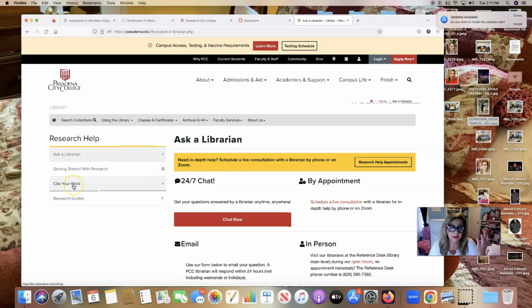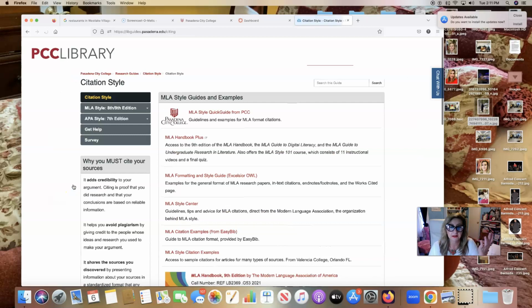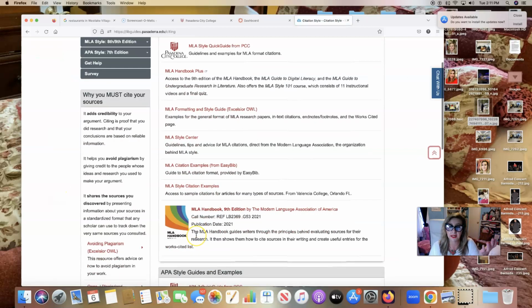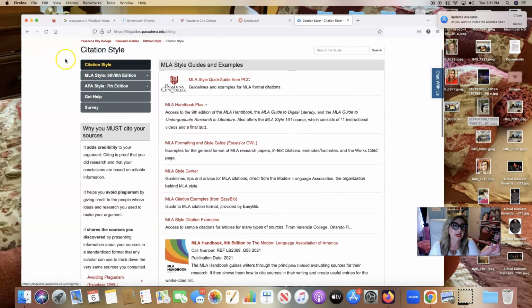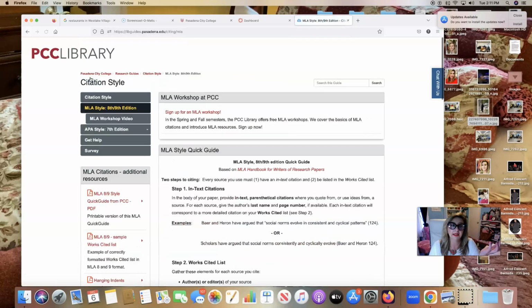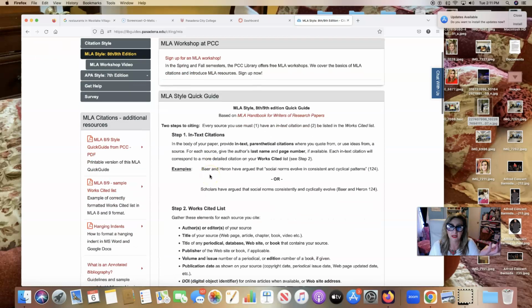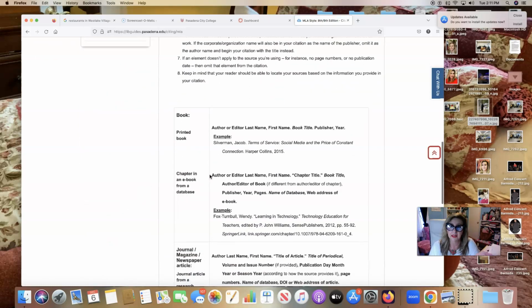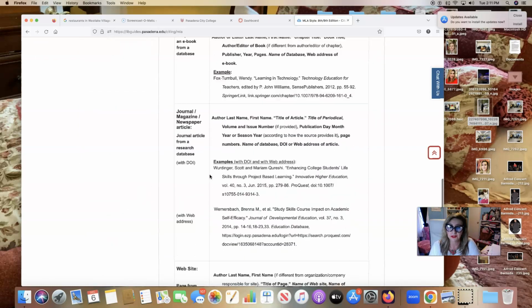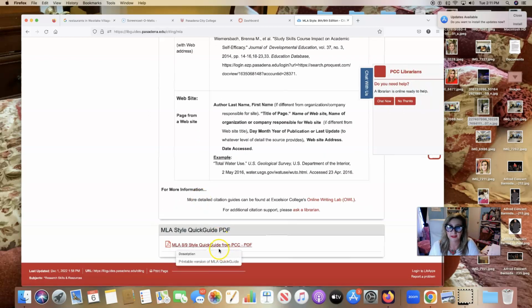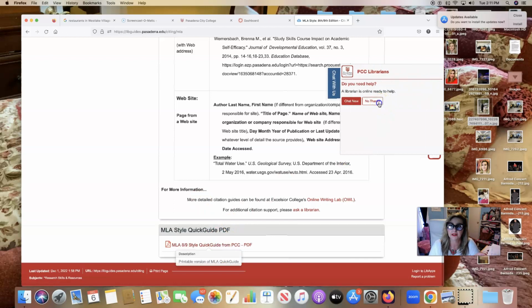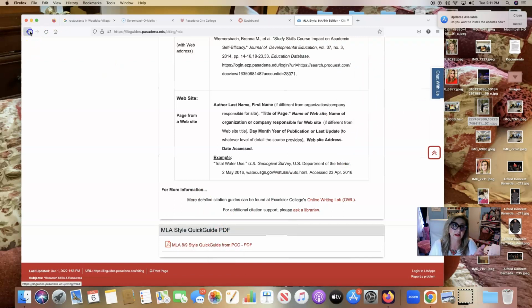Also on the library page, there's a whole section on how to do MLA format if the book is not helpful for you. So it will show you MLA, the 8th and 9th edition, and how to cite your sources for the works cited page. And there's a quick MLA guide over here for you too. So you have that as an option.